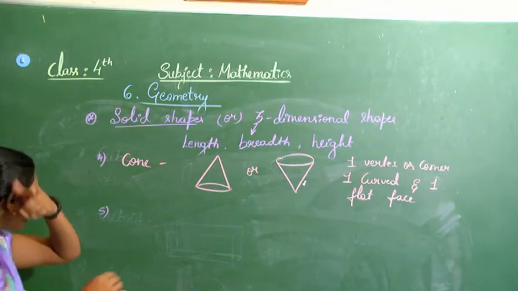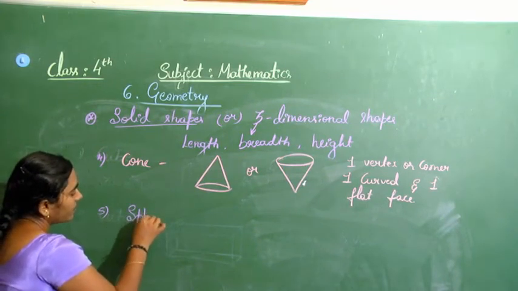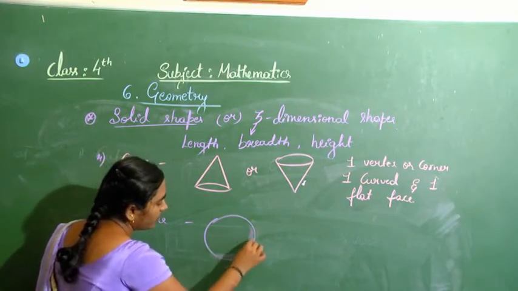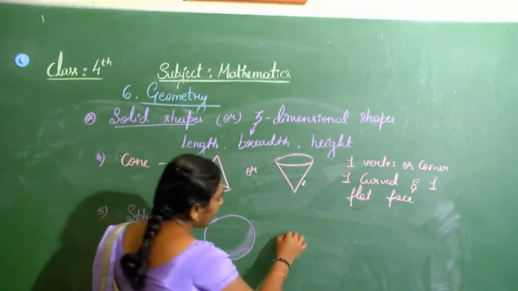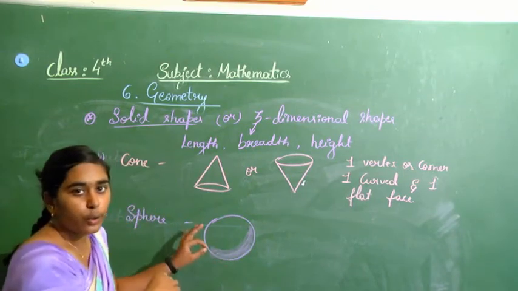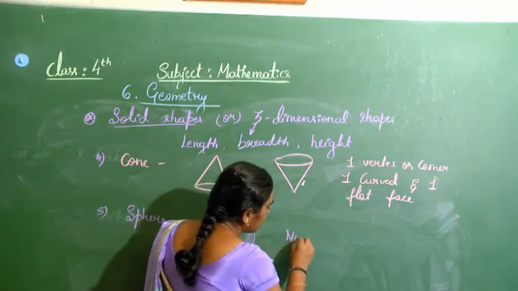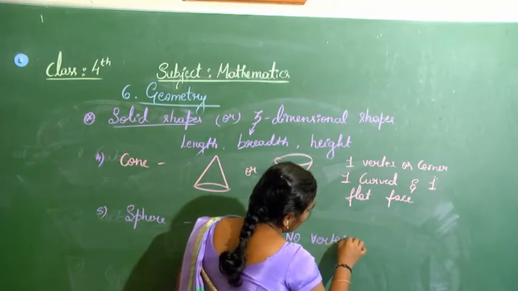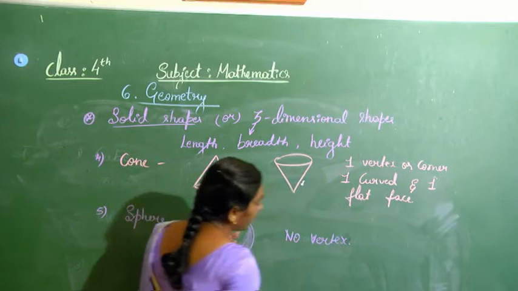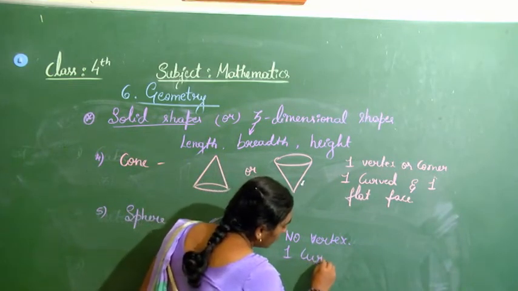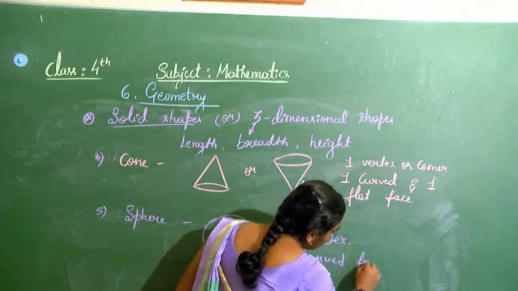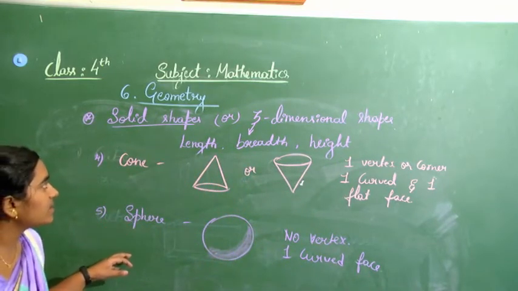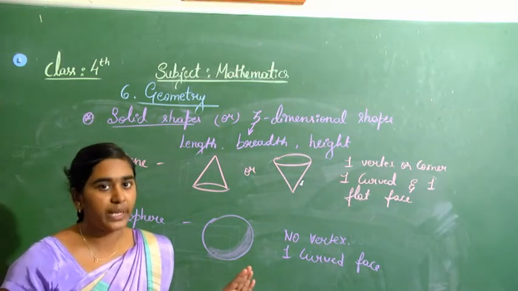And one more shape is there, which is the last shape, sphere. Sphere is nothing but your ball which you play with every day. This is a sphere. Here also no corners or sides. No vertex and only one curved face. This is all about what you have learned in the previous class, the solid shapes and plane shapes.